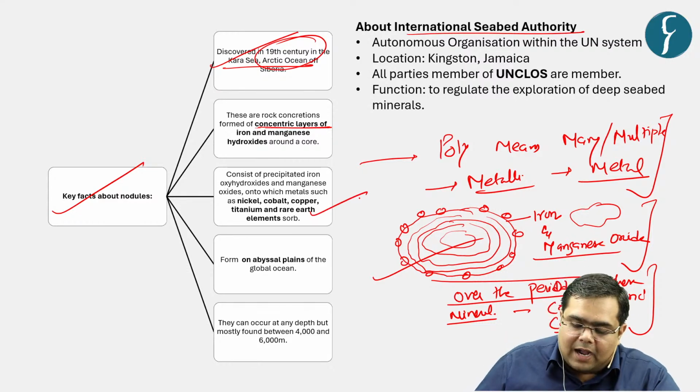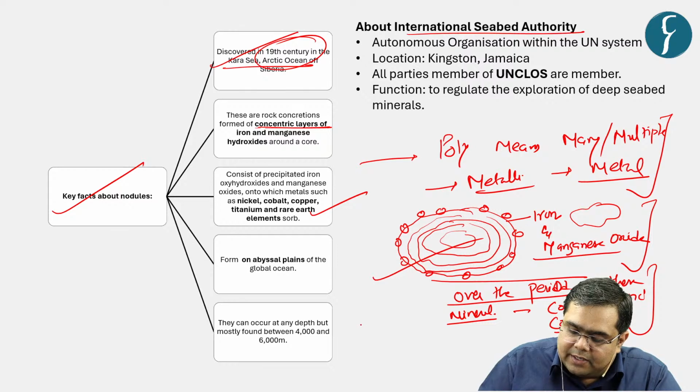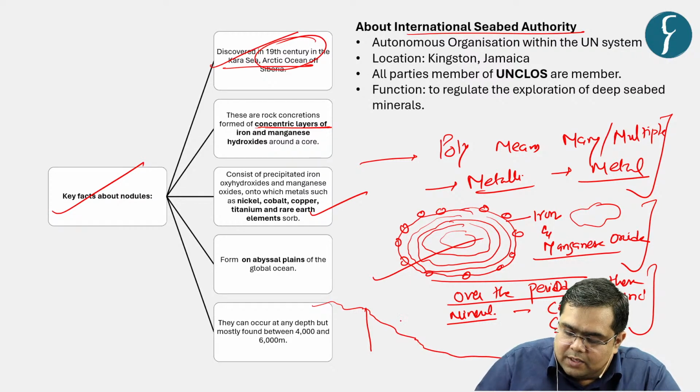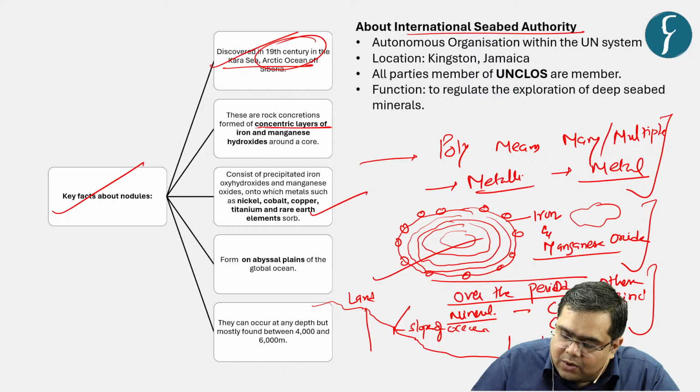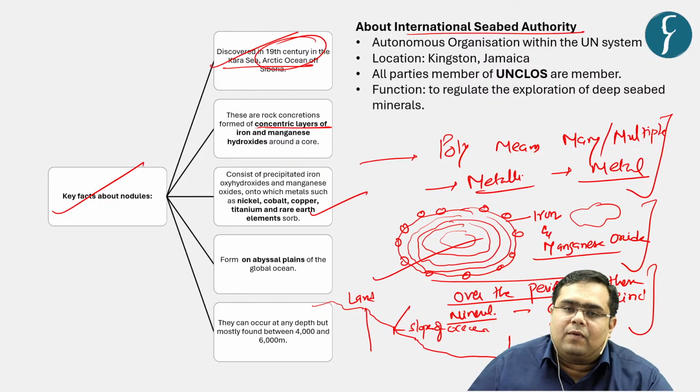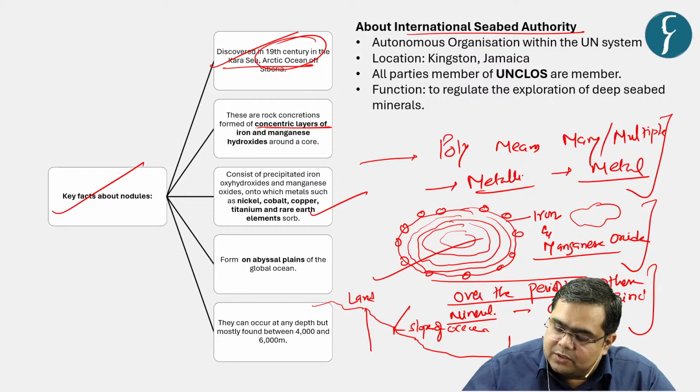Where are they formed? See, if it is a seabed, let me take an example, if this is land, right? This is the slope of the ocean, this is land, and these are called abyssal plains, the long lengthy plains that are formed in the deep stretches of the ocean.